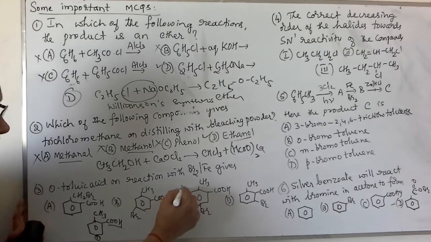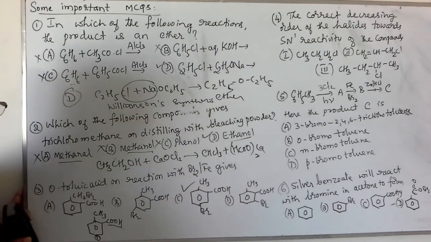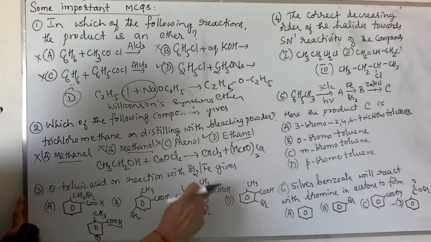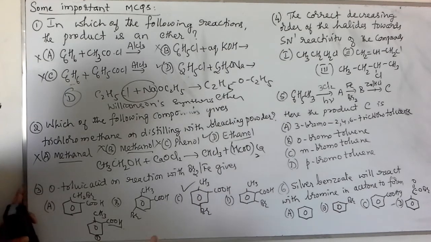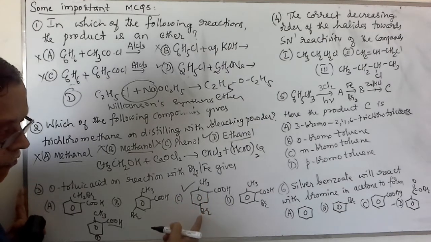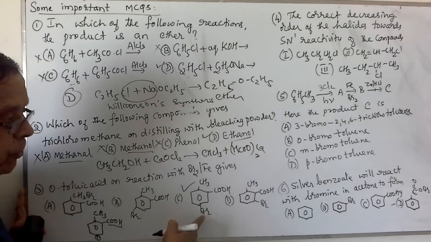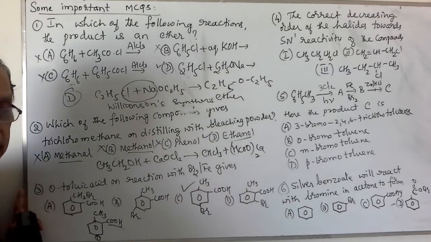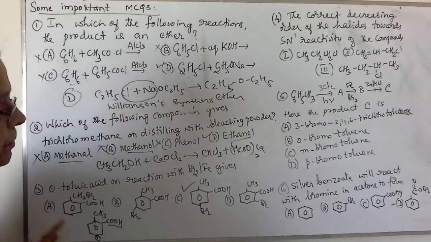So the correct substituted product is para-bromo-orthotoluic acid, or in other words, 5-bromo-2-methylbenzoic acid. This is the major product.